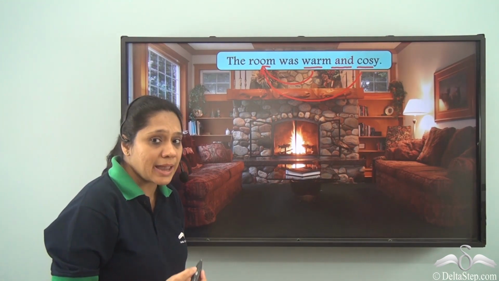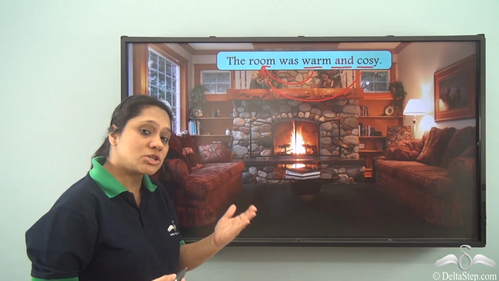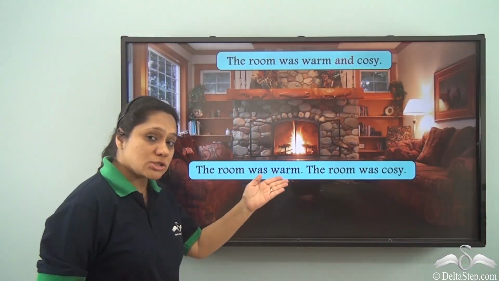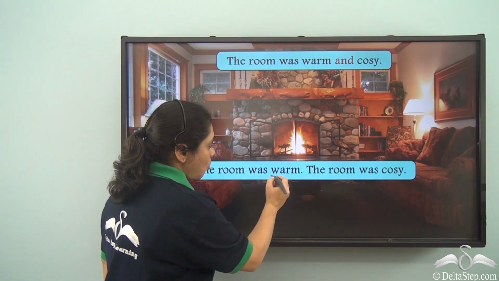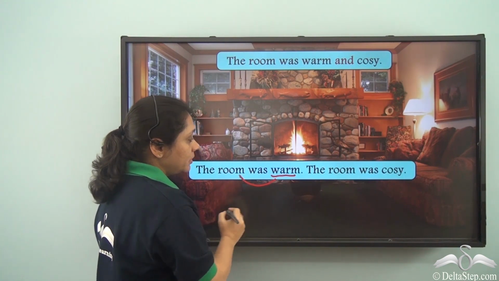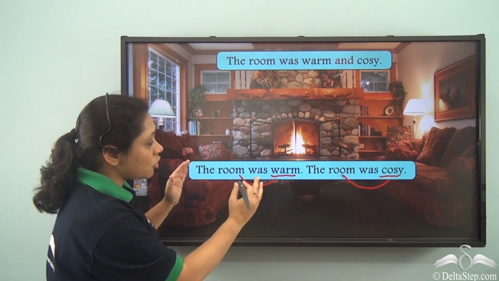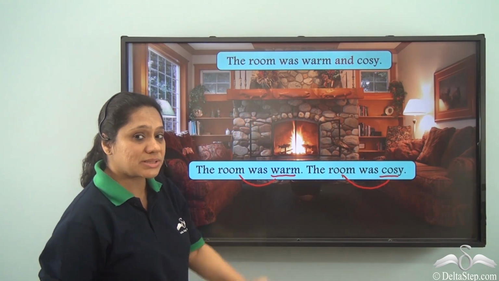So this is the same as saying the room was warm, the room was cozy. So we have joined the two sentences to write the room was warm and cozy.